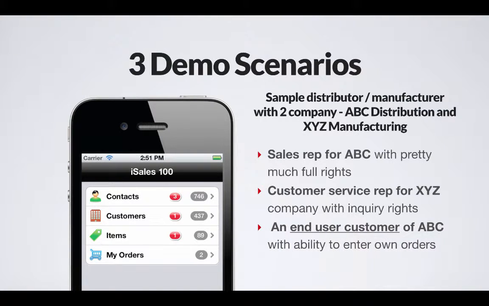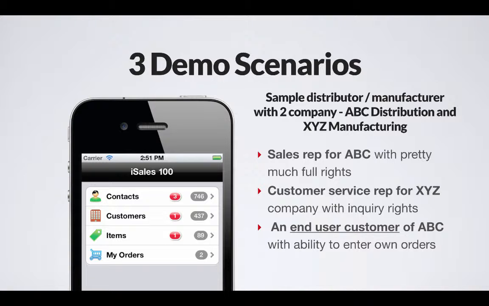And what we're going to do now is we're going to go in to do a demo, and we're going to look at 3 different demo scenarios. And the reason that I'm doing this is I want you to be able to see how quickly and easily you can create a user experience and push that out to the phone. So in my demo scenario here, imagine, if you will, a company that happens to have 2 companies, right? So they have a distributor business, and we'll call that ABC Distribution Company, and they have a manufacturing business, and we'll call that XYZ Manufacturing Company.